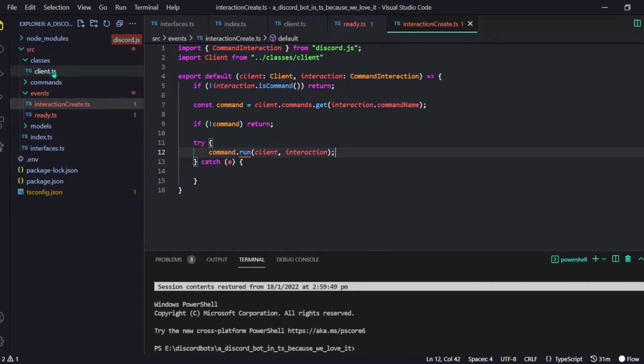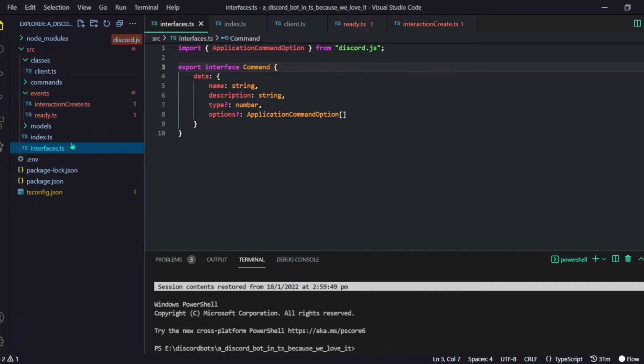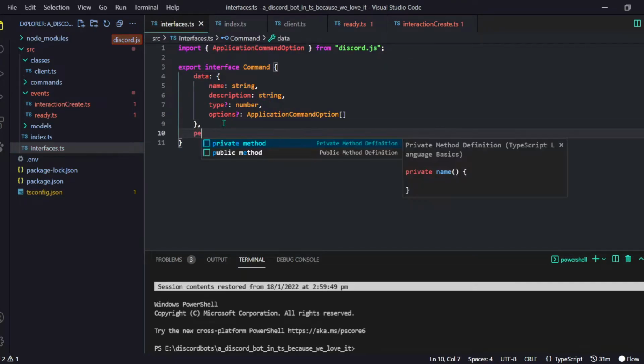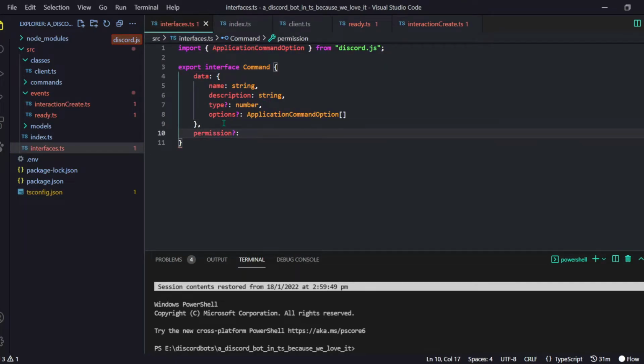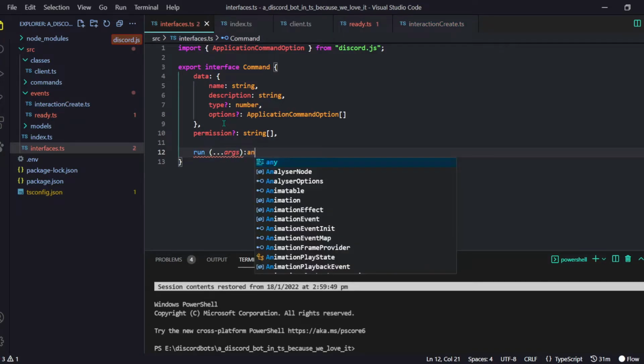And let me do a simple thing. In our interfaces.ts, we have to add a few more properties. First of all, this permission, it will be an array of string and it is optional. And then this run function, wait a second, run, it is a function. Run is a function, takes any number of arguments, and it returns any.